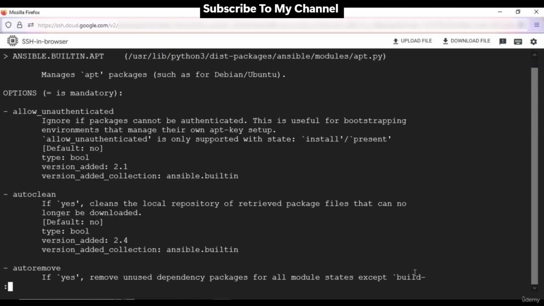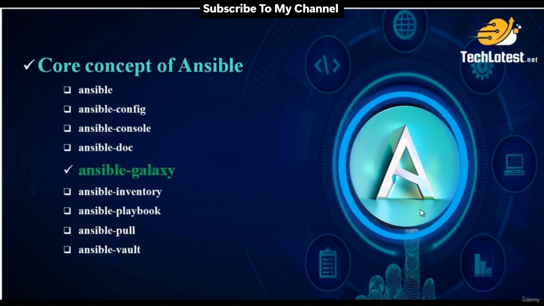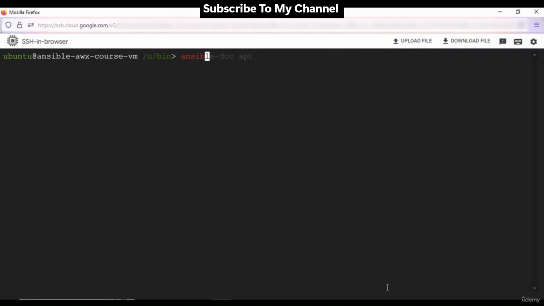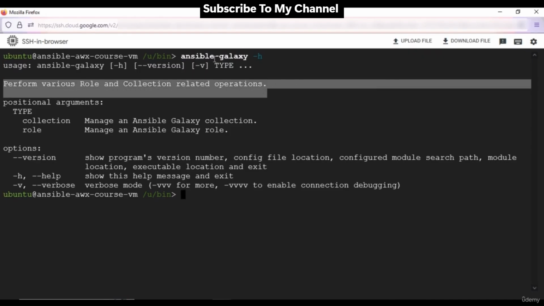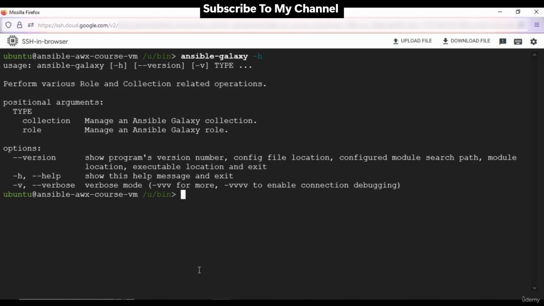Next in the list, we have Ansible Galaxy. Ansible Galaxy is a valuable resource for Ansible users. It is a web-based platform and command line tool for sharing, finding, and reusing Ansible roles, collections, and content. It serves as a centralized repository for the Ansible community, allowing users to discover, contribute, and collaborate on Ansible automation content.